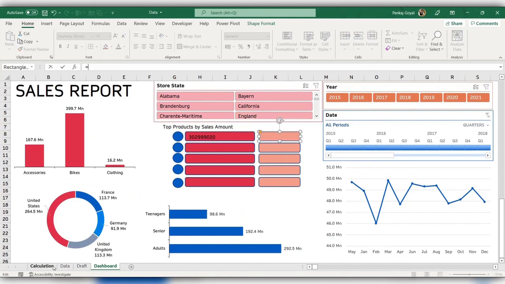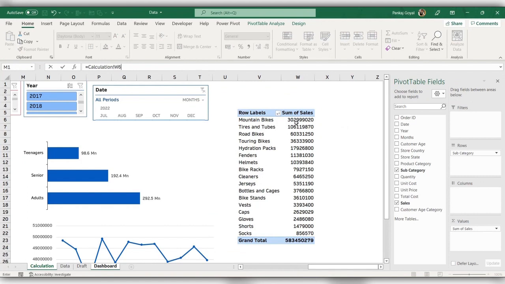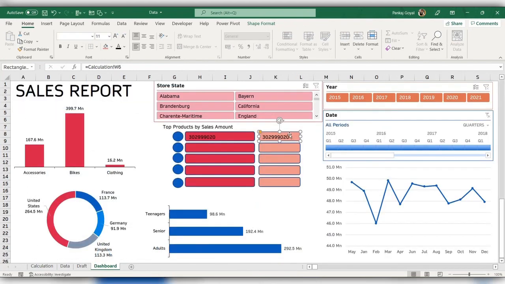So equal to W6 and enter. Now I'll just copy this formula and paste here. Instead of W6, now I'll make W7 here. Then I'll make W8, and similarly W9 here, and here W10.